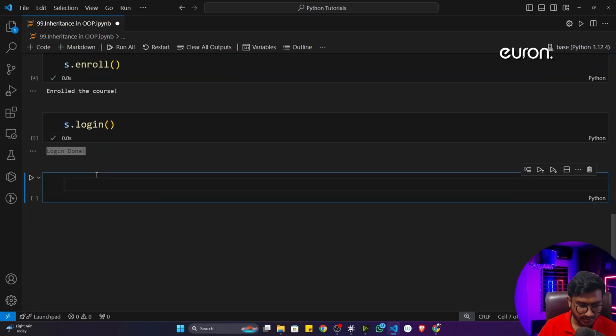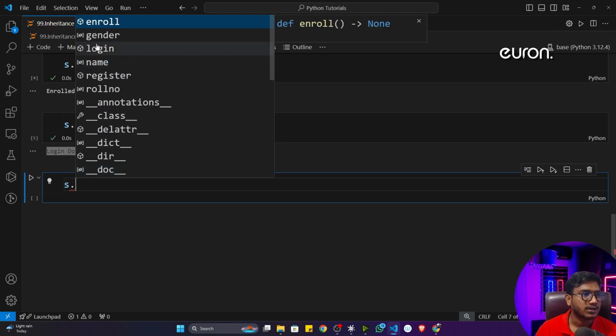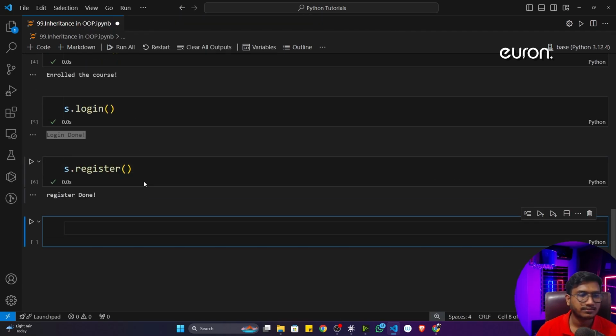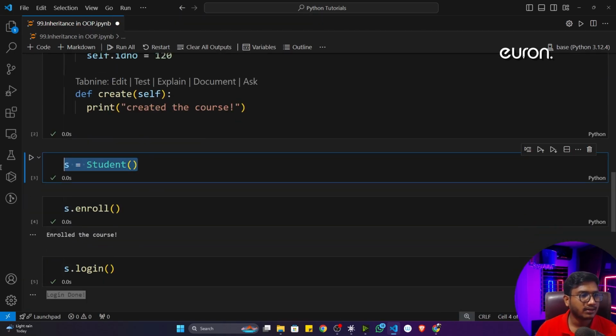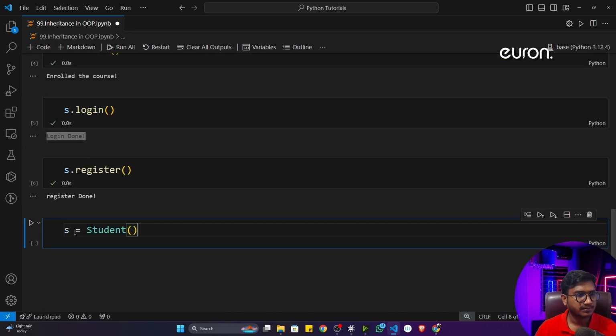Fine. Now see, if I just press s dot, all the functionality you can see: enroll, gender, login, name, register, roll number. Everything is present inside your child class as well as the parent class. Now let's say I want to perform the register. I can do it. Similarly for the instructor as well.